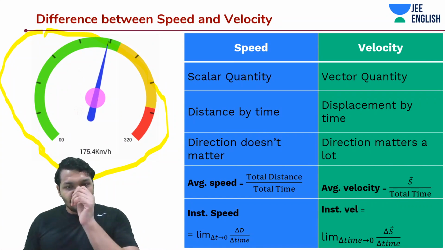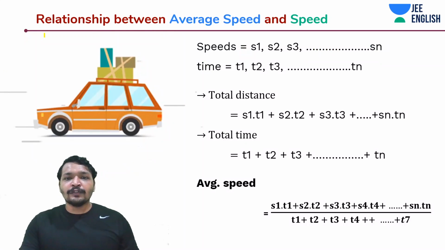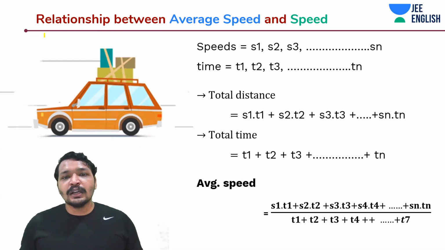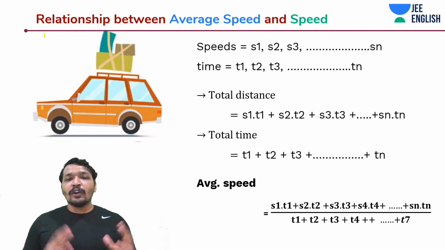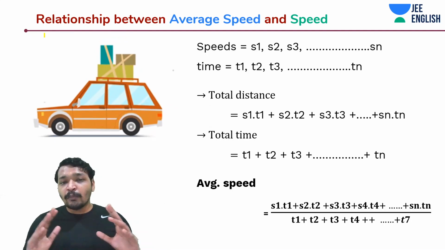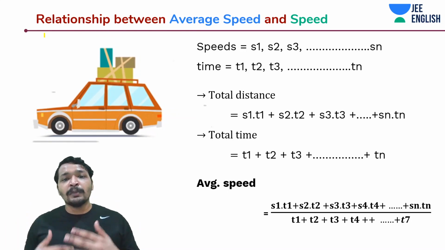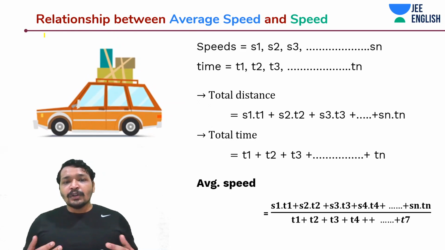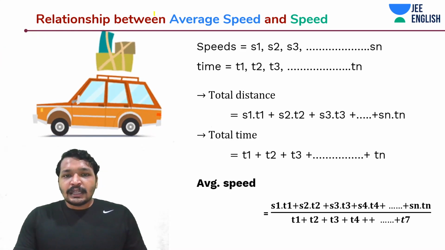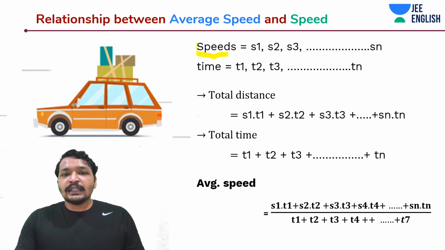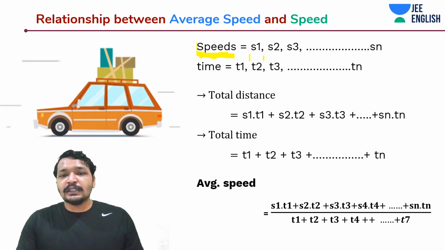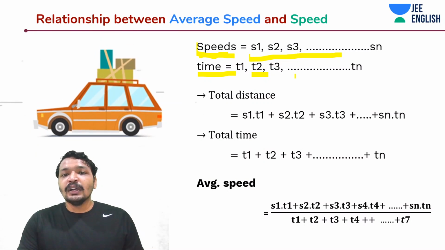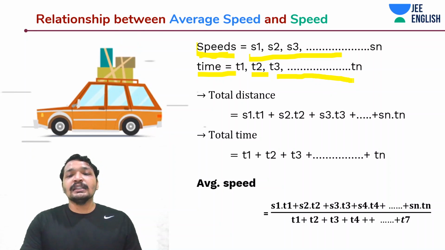So that being said, we'll get into the core of the concepts. But before that, we'll have a look at some problems or concepts where we are calling it average speed, and any misconception around this concept will be cleared once we go through this kind of problems. So this is like a relationship that we develop. So let's say there are multiple speeds for multiple time frames. S1 in time t1, S2 in time t2, S3 in time t3, and so on till Sn in time tn.